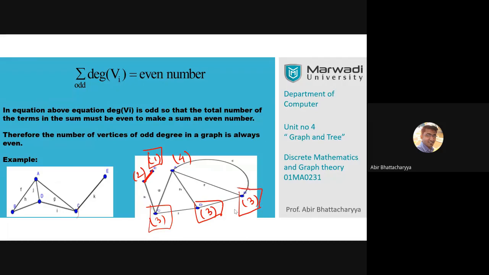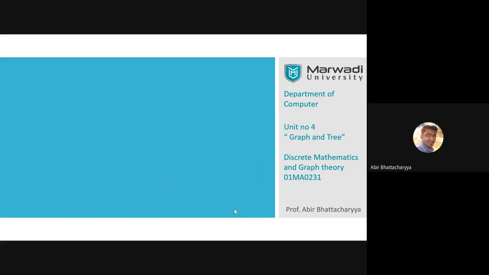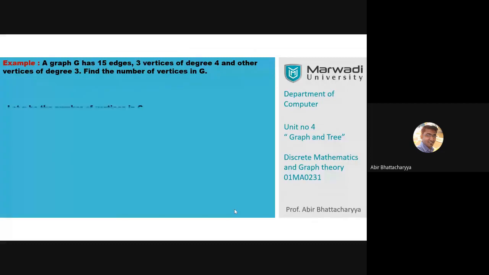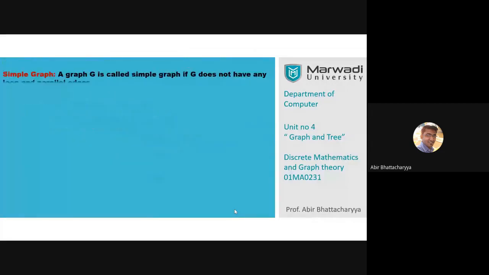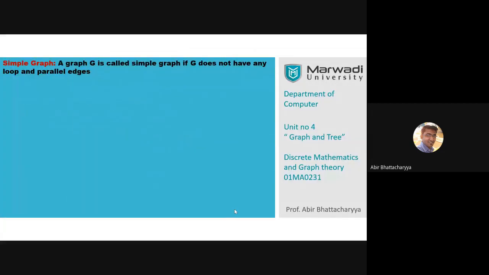You can draw any graph, whatever graph. Okay. The number of odd degree vertices must always be an even number only. Okay. Proceed further. We'll come to that example later on, not now. So for this definition, what is a simple graph?